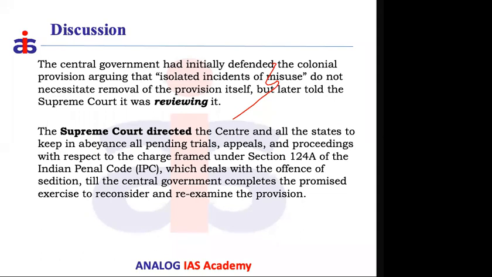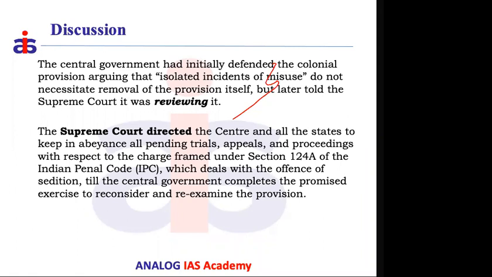But later on, the central government changed its stand, saying that yes, we also feel there is a problem with this provision, that it is being misused. So give us time, we will review it. This is not a decision taken by some individuals. We need to consult multiple people and take the opinion of multiple stakeholders, and the review process will take time. And obviously, law making is the domain of the parliament, right? So after reviewing, whatever changes we want to make to section 124A, we will do it through parliament.